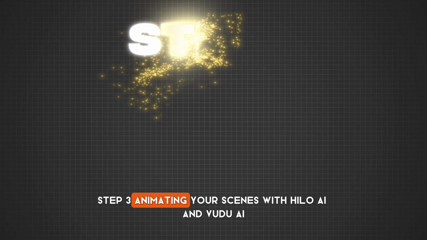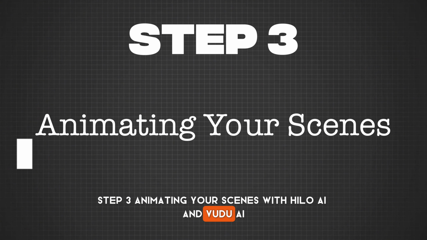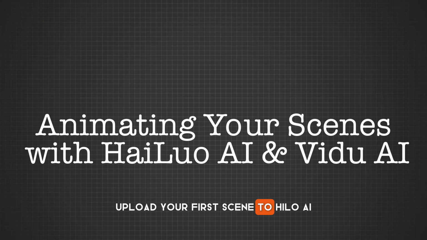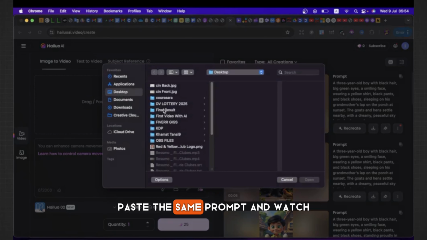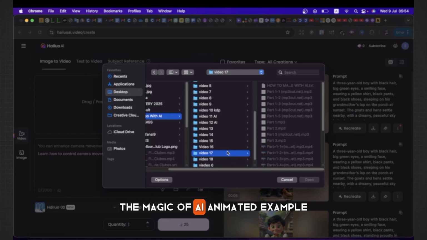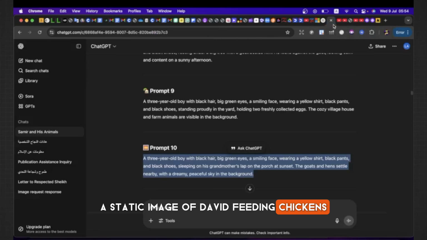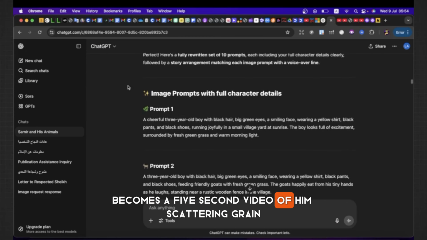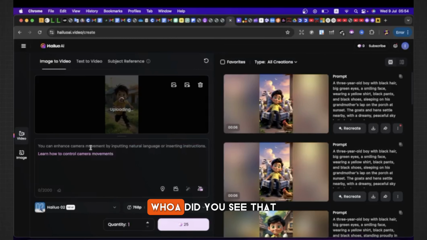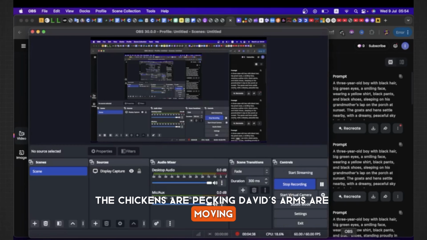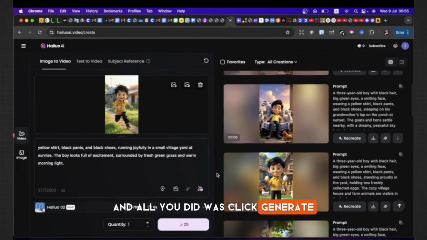Step 3. Animating your scenes with Hailuo AI and Vidu AI. Time to bring your images to life. Upload your first scene to Hailuo AI, paste the same prompt, and watch the magic of AI animate. Example, a static image of David feeding chickens becomes a 5-second video of him scattering grain. Whoa! Did you see that? The chickens are pecking, David's arms are moving, and all you did was click Generate.